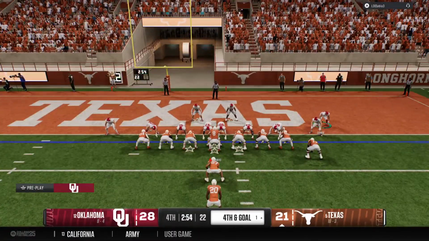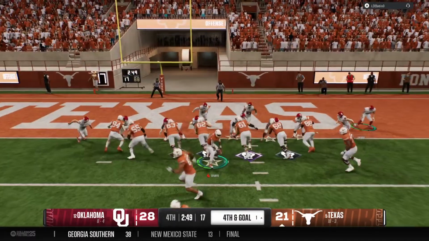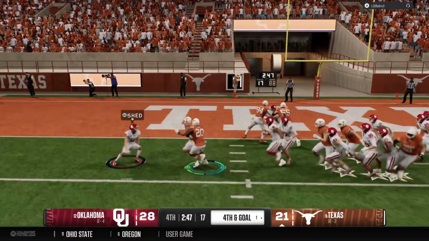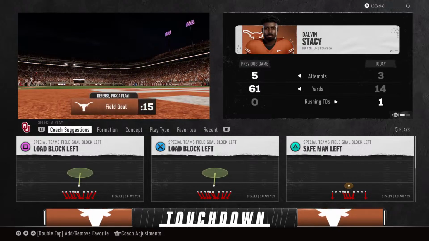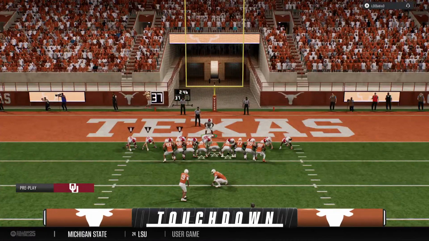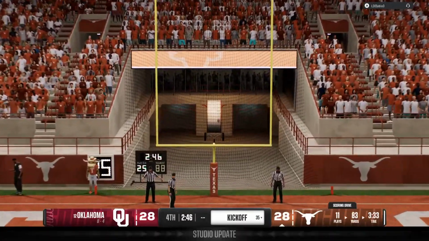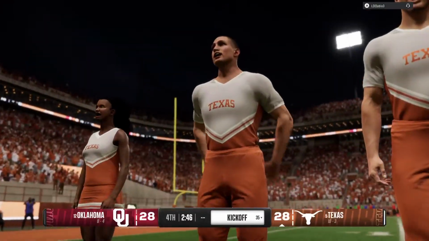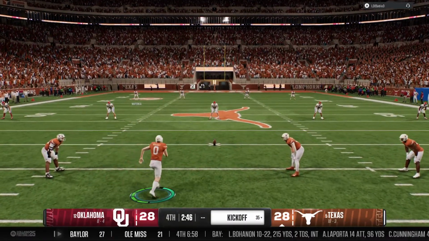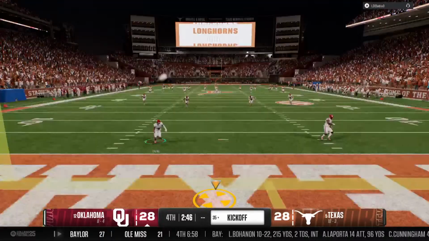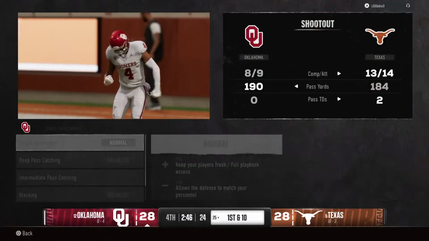4th and goal. And this offense is down. Needs this. And they're trying to punch it in here. Fights his way in for the score. Touchdown, Longhorns. Extra point try coming now. And that PAT gives us a tie ball game here in the final quarter. Now the kickoff team is out on the field. And the fair catch signaled for and taken.